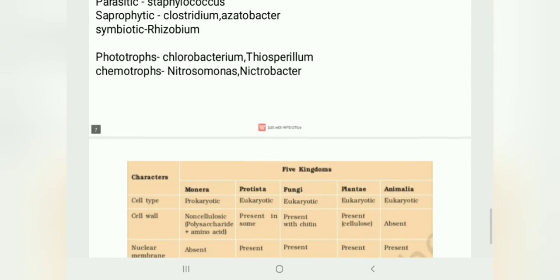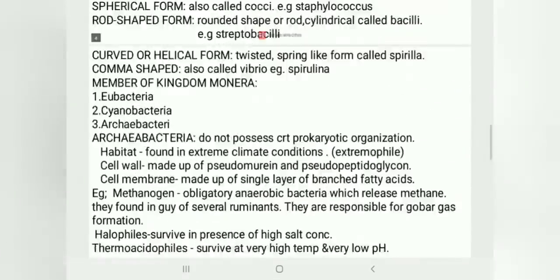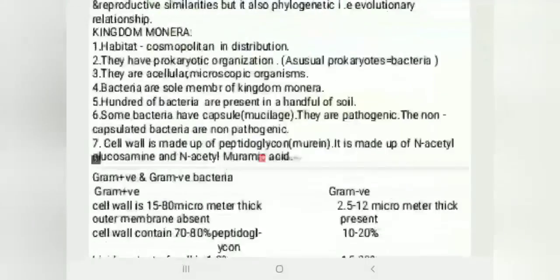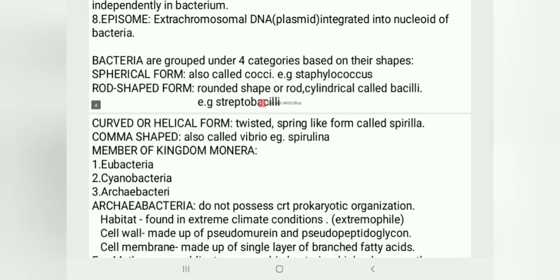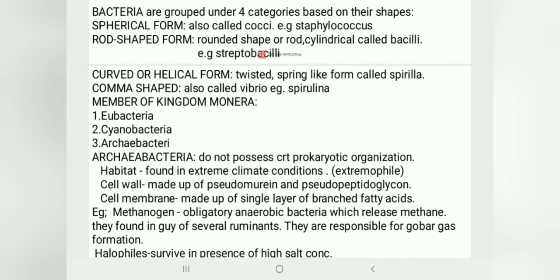So this is the first part, where we learned only the kingdom Monera. In the second video, we will learn the kingdom Protista and kingdom Mycota, which means fungi. So this is part 1 of this lesson, biological classification. It is very easy, and I explained it in a very short way.